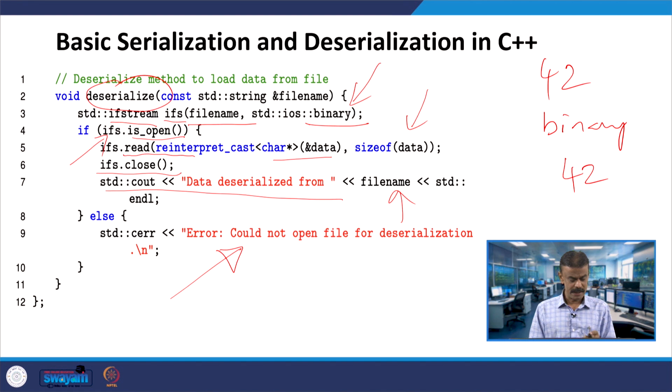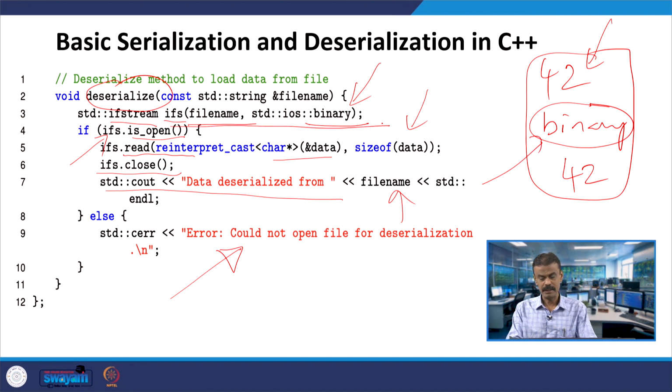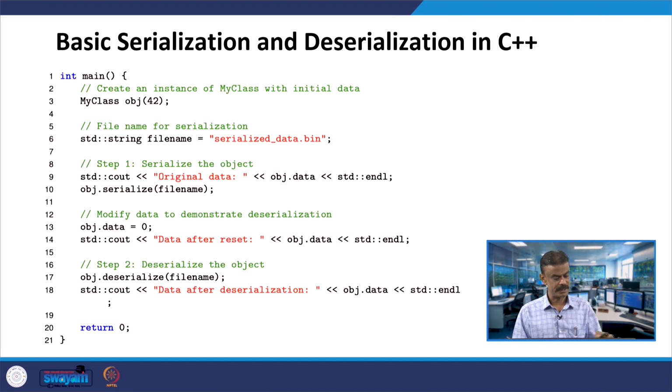I hope you understood. Suppose in the file we have one integer. I take a simple example; you can play with text or images or something else. In fact, we had seen one CSV file, how to read and write, so you can take any input. Because of the easiness we have taken 42. Serialization converts it into binary, and for deserialization we give the file name and the binary as the input, and this will give you the output 42. This is what exactly we are going to do.